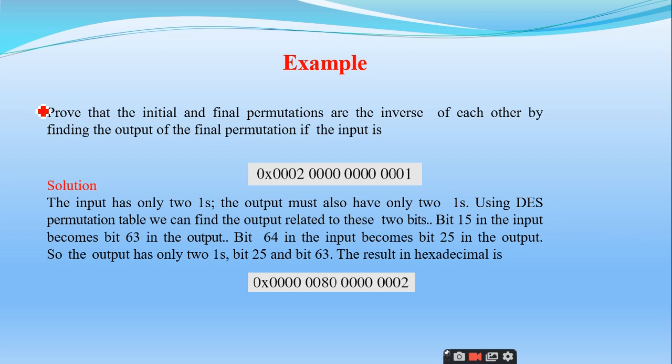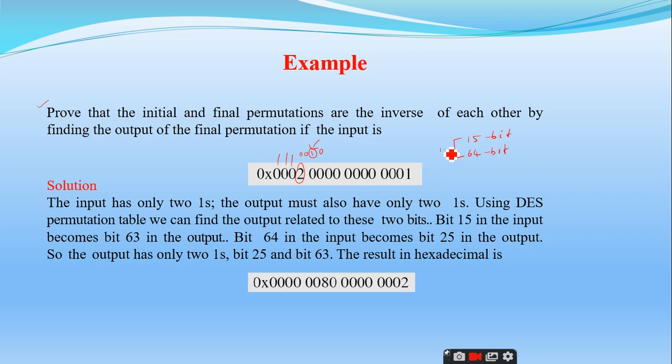Now here is an example. Prove that the initial and final permutation are the inverses of each other by finding the output of the final permutation if the input is this. So this is my input. Tell me, what is the index of this 2? This is 4, 8, 12, 13, 14, 15. Right? The 15th bit is 1. So I have 1 at the 15th bit and the 64th bit. Am I right or not?